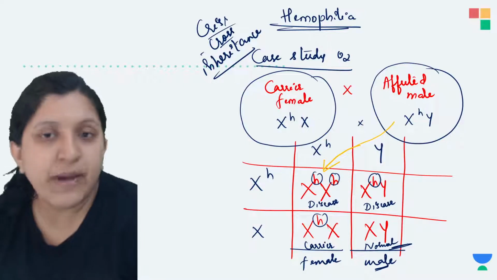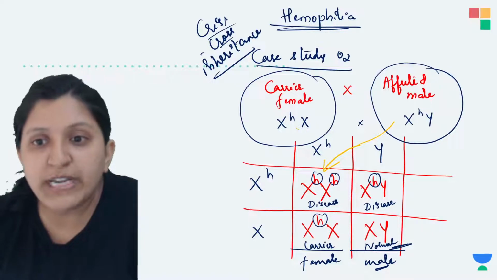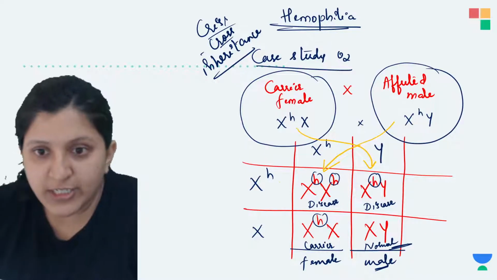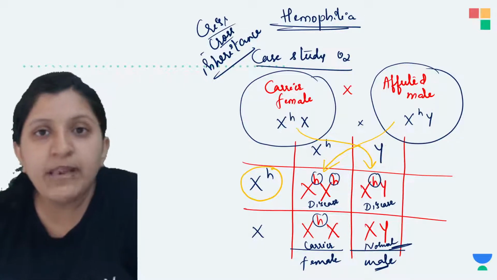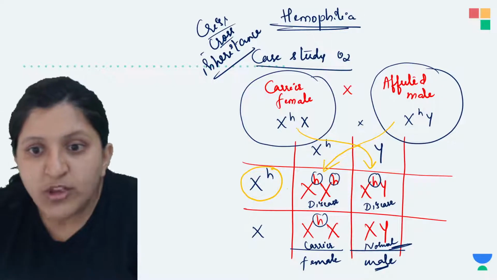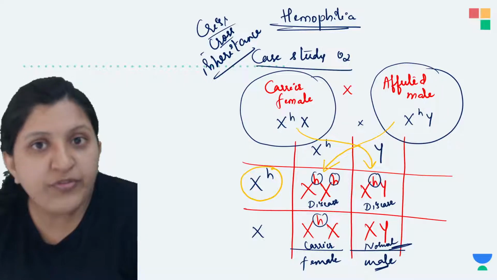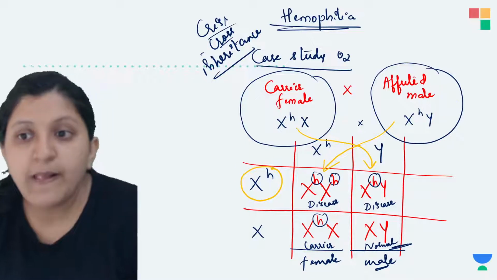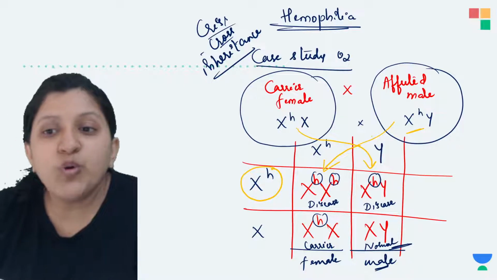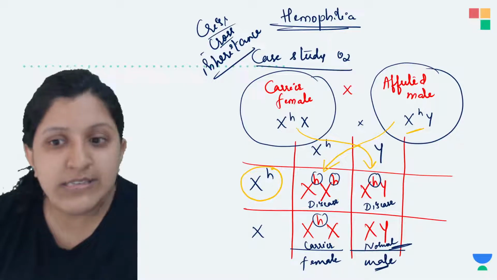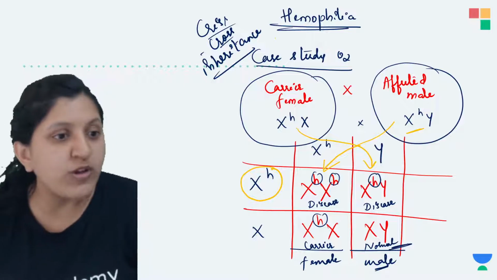Now in this case the mother is actually a carrier, so because of her faulty gene the son is affected. So you can see this is the mother's gene, which is combining with the normal Y chromosome from the male, so you can see a disease here. And in this case one of the mother's genes is also contributing, along with that the father's gene is also contributing, so both of them together are giving the disease to the child, that is a female. So this we can say crisscross inheritance.